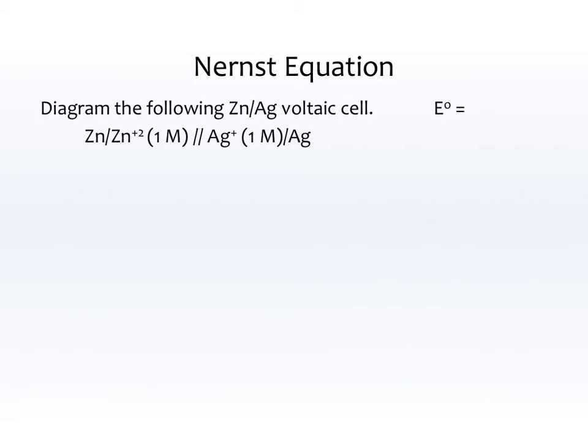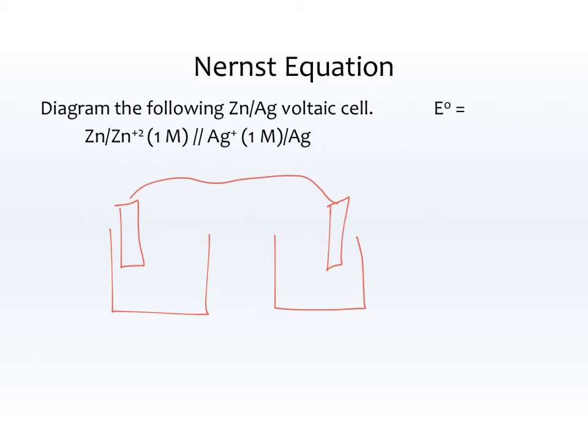Alright, let's do some Nernst equation again. We're going to diagram the following: a zinc-silver voltaic cell. Remember, voltaic, also known as galvanic, is the one that is a battery. It's the one that is spontaneous. It has usually some sort of voltmeter through the center. It has a salt bridge, 2 pieces of metal, 2 aqueous solutions.